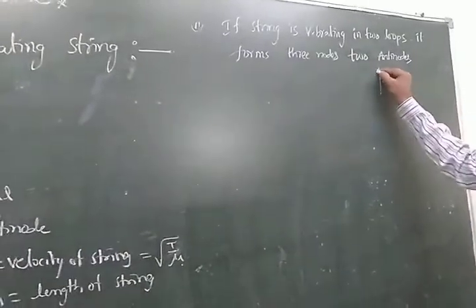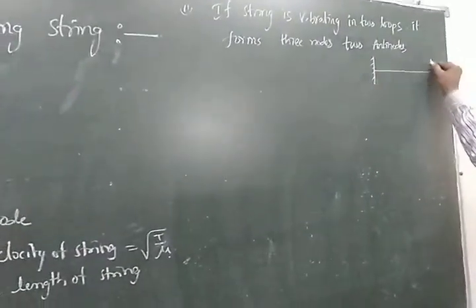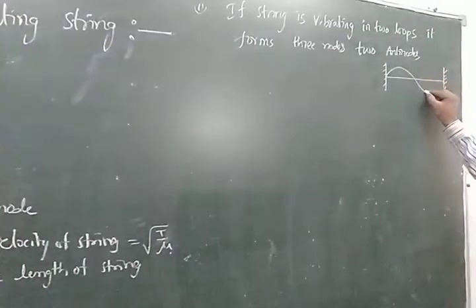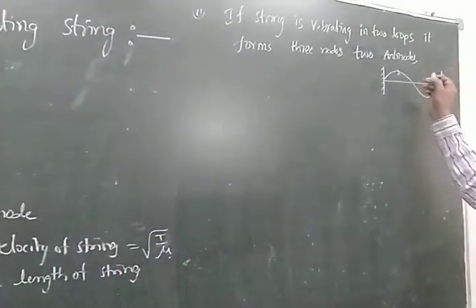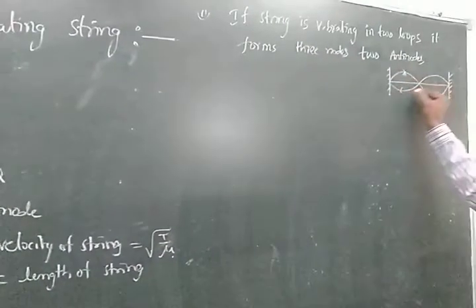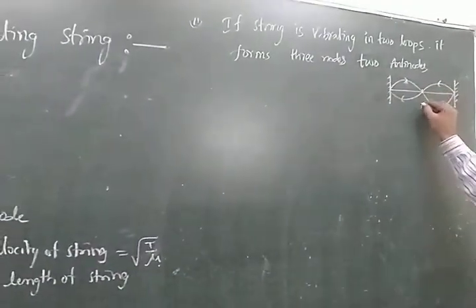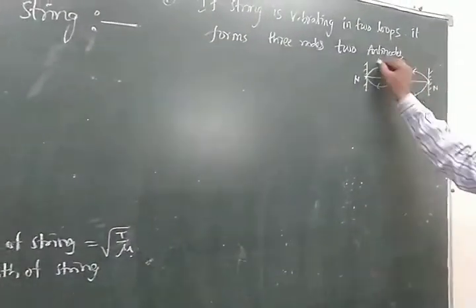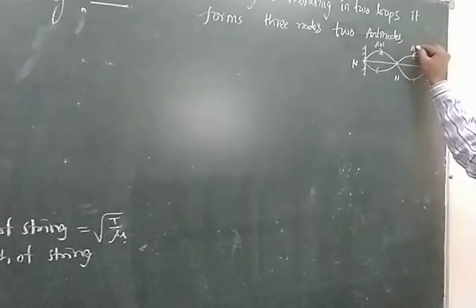This is the string fixed between two rigid supports and vibrating in two loops. See, this is a node and this is also a node. This is also a node, and this is an antinode and this is also an antinode.